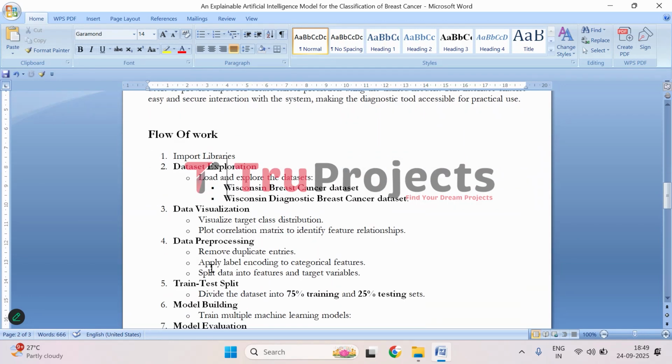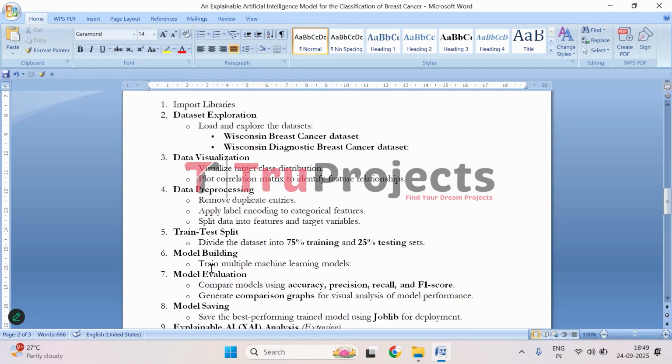Moving on to the implementation, to implement this project, we have followed the steps which are mentioned in the flow of work.